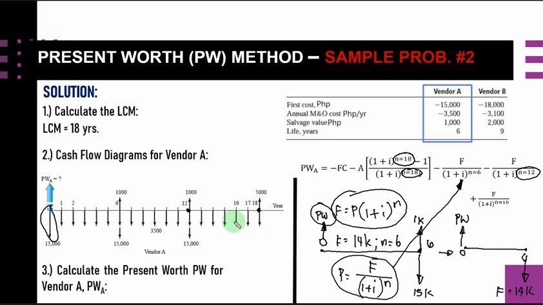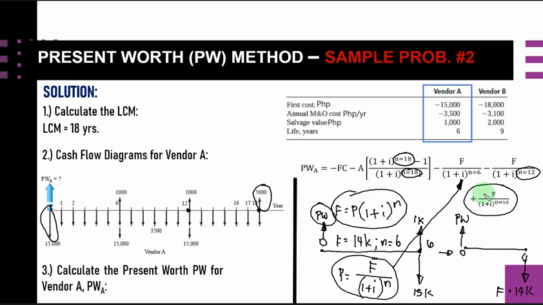So we are done with the uniform annual payment. We are only after this 1000, the salvage value. So our formula here is F over 1 plus i raised to the N, where N is 18, because we are considering the 18th year.